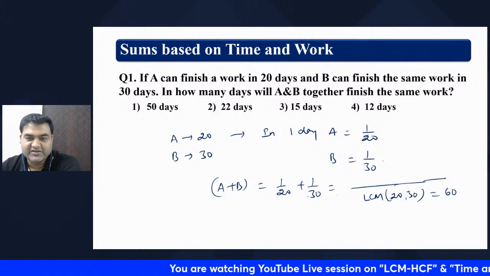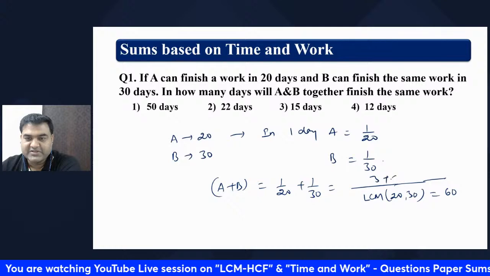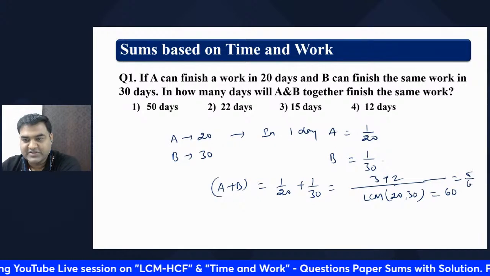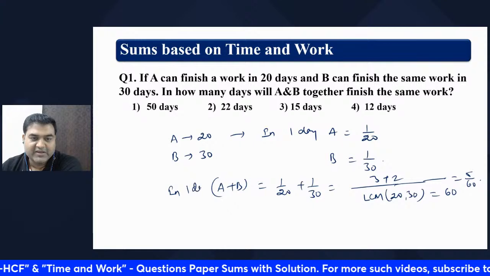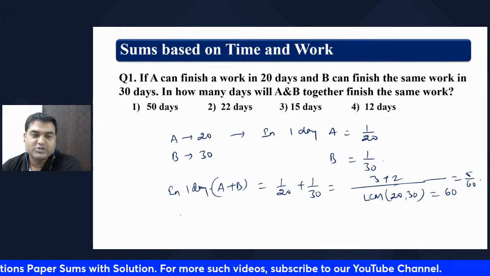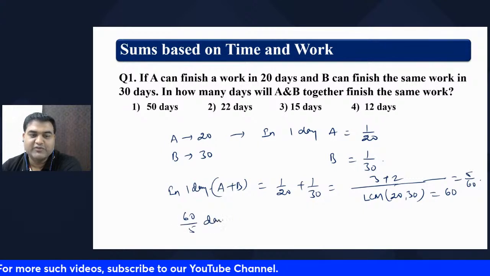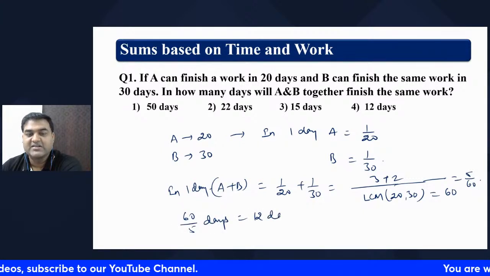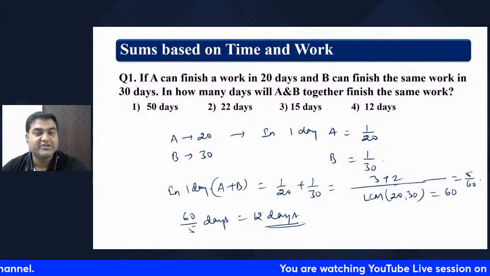So this is 3 times and this is 2 times, so 5/60. So in one day A and B could do 5/60th of the job, so they will take 60/5, which is 12 days to finish the complete job. This is your traditional method, isn't it? Yes or no? This is your traditional method.